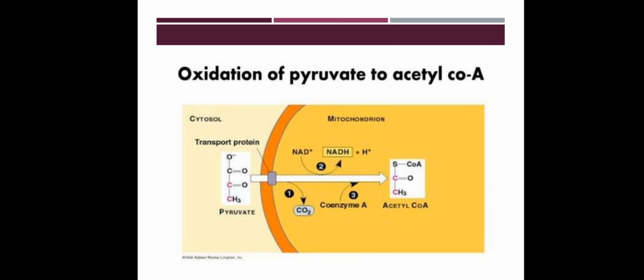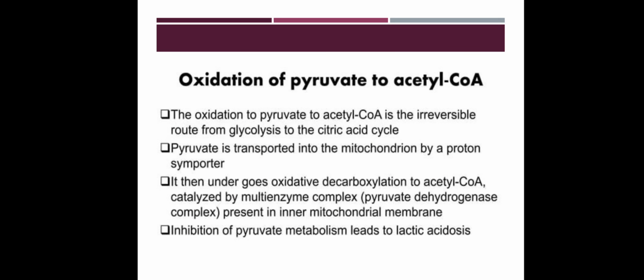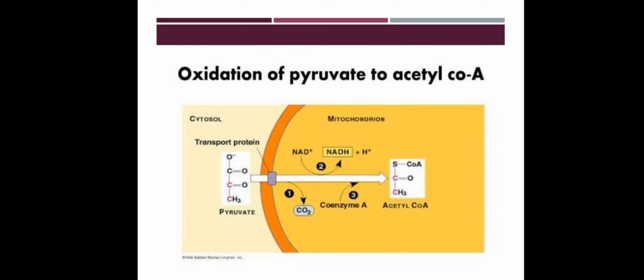Here the oxidation of pyruvate to acetyl-CoA is given. Here the pyruvate is transported to the mitochondria with a symport, a proton importer. So that's how this pyruvate enters the mitochondria from the cytosol, and it is converted to acetyl-CoA with the help of an enzyme.